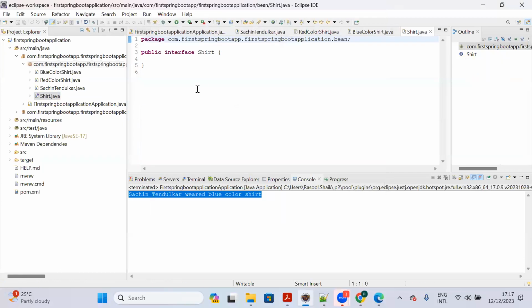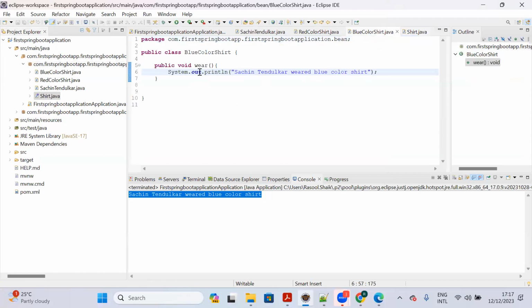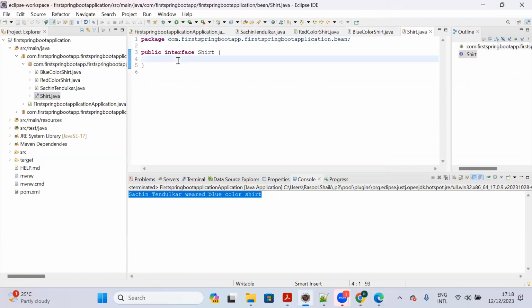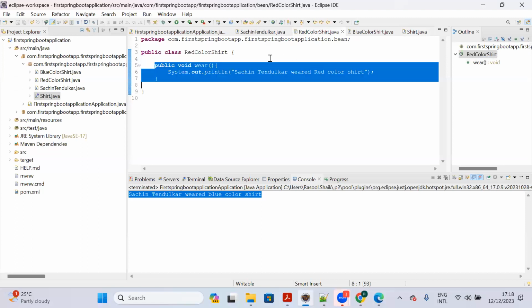That's it. I have created one shirt interface. The shirt interface will have one abstract method, wear. An interface can contain abstract methods, right? So the shirt interface will have one abstract method, wear. This interface is going to be implemented in the red color shirt and blue color shirt.